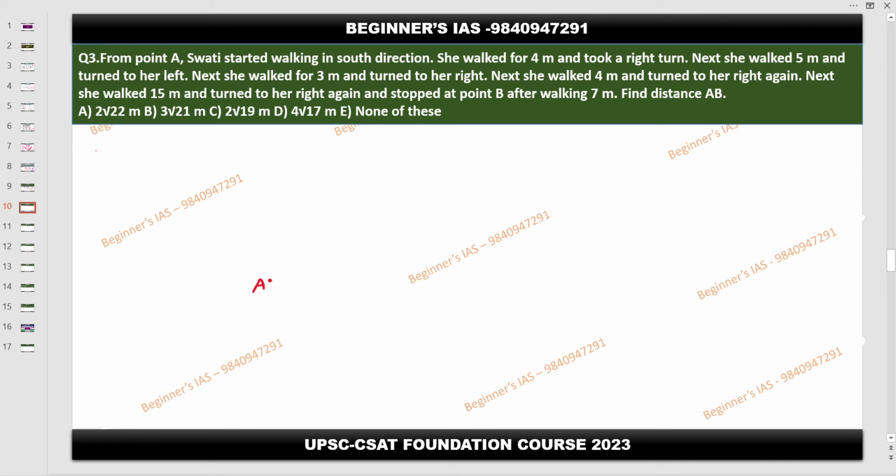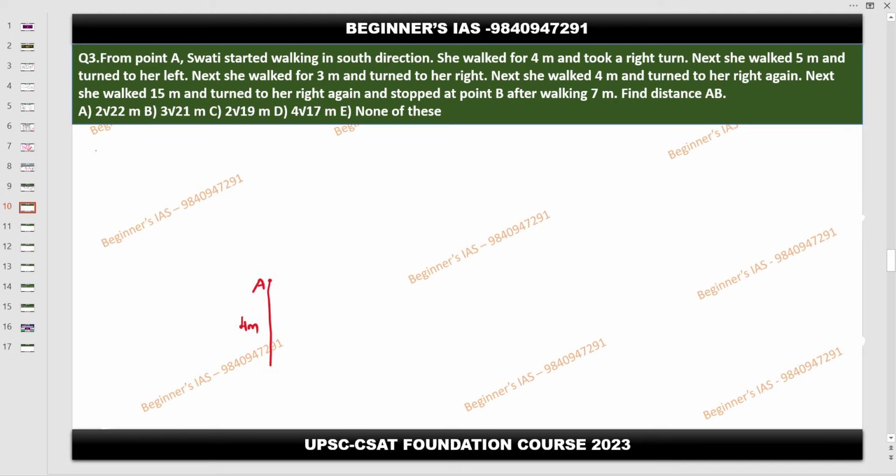Swati started walking in the south direction, here, this direction. She walked 4 meters.